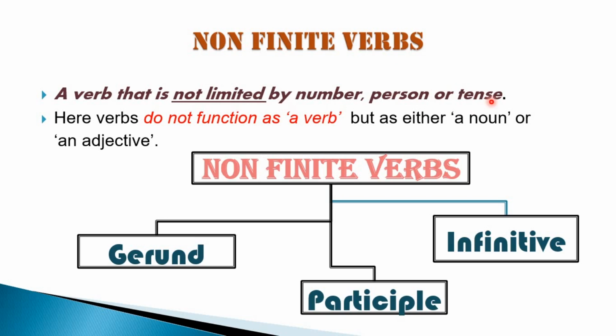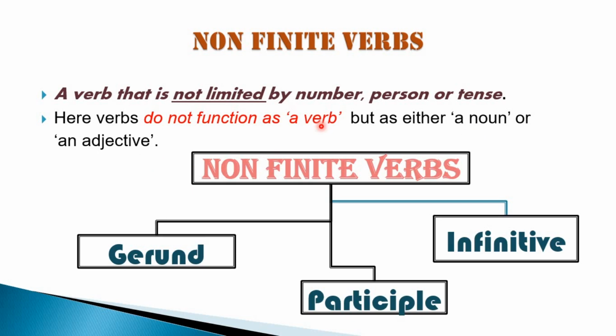Now what is the difference? If I say they are not limited by number, person or tense, what is the difference between finite verb and non-finite verb? The main difference is here these verbs do not act as verbs. They do not act as verbs, but they will either perform the function of a noun or an adjective, but not a verb.